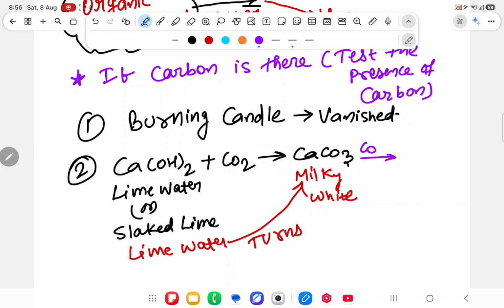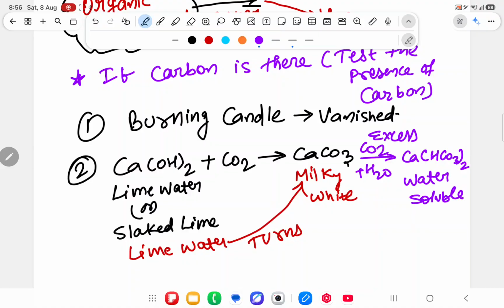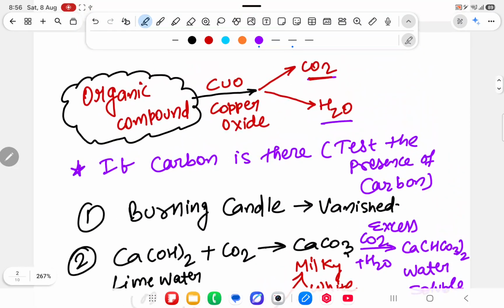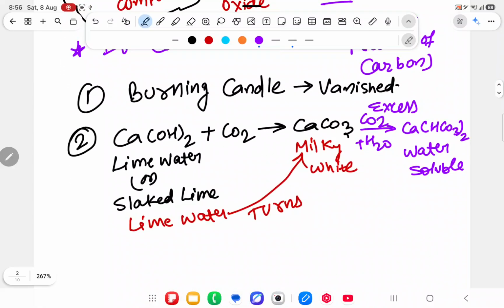Another point: suppose you take carbon dioxide in excess. It will react with atmospheric water and form Ca(HCO3)2, which is a water soluble compound. But this is not important. First, after reacting the organic compound with CuO, copper oxide, we get either carbon dioxide or water. If we pass that gas through slaked lime, it will give a milky white color. We will say yes, that gas is carbon dioxide. Done. No more extra things. Sir, it is very easy.